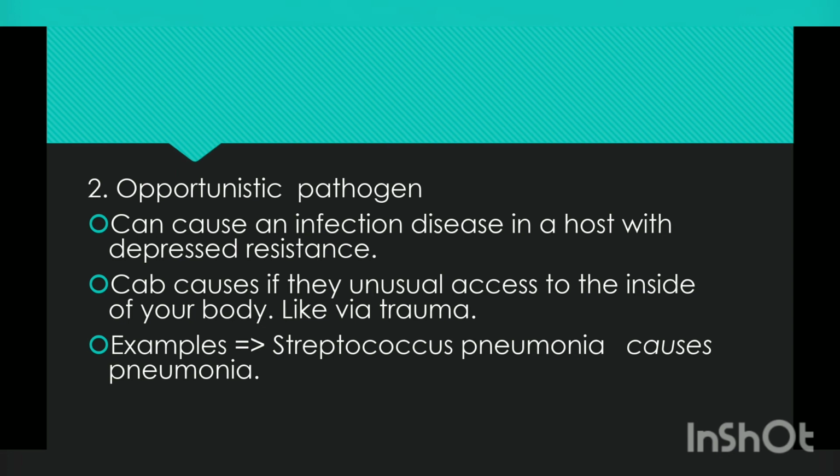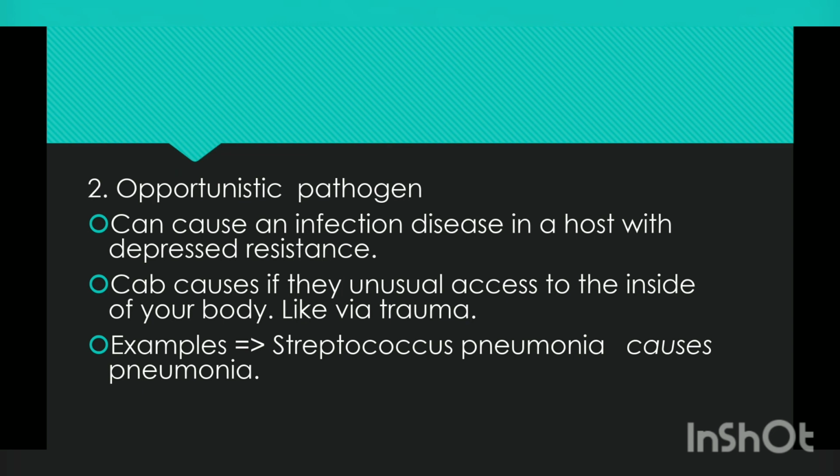Second is opportunistic pathogen. It can cause an infectious disease in a host with depressed resistance. Here the words depressed resistance mean the immunocompromised person that I explained in an earlier video. It can also cause disease if it has unusual access to the inside of the human body, like through trauma or injuries, etc.